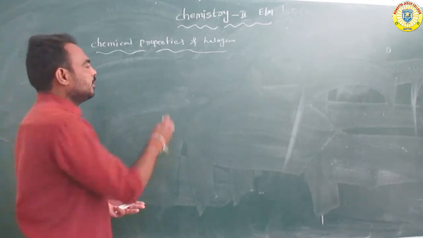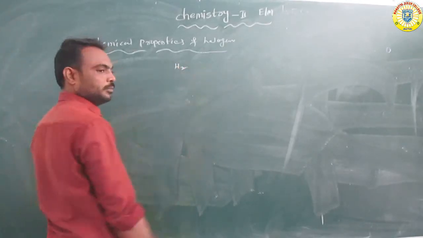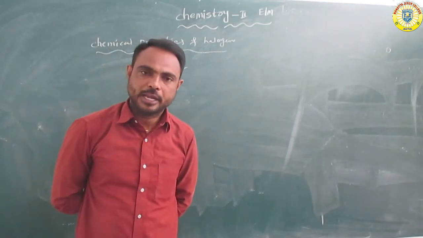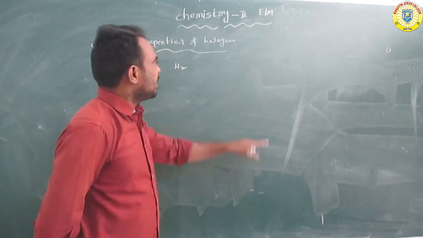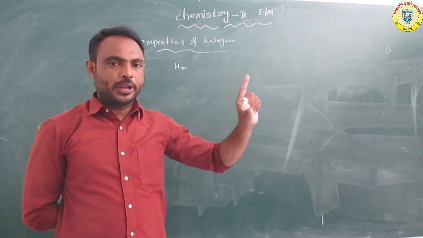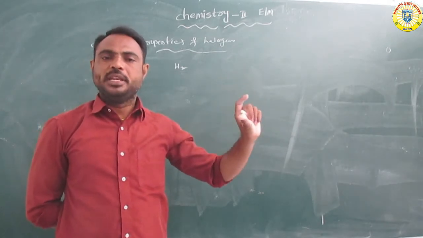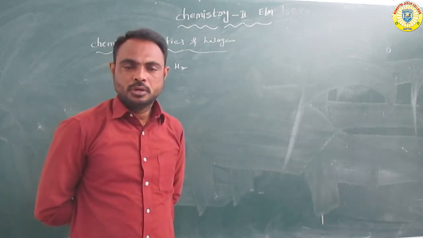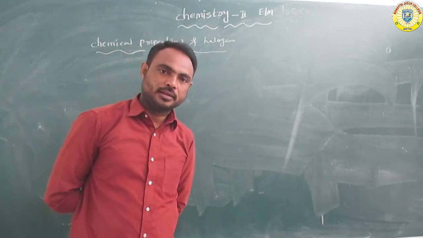Next, halogens react with hydrogen. Each element, fluorine, chlorine, bromine, iodine, reacts with hydrogen to form its halide.